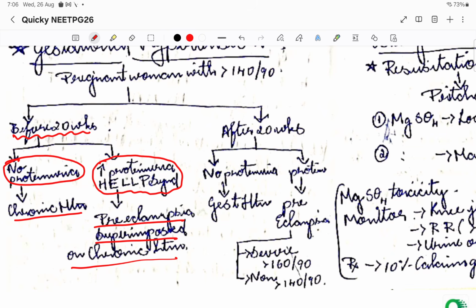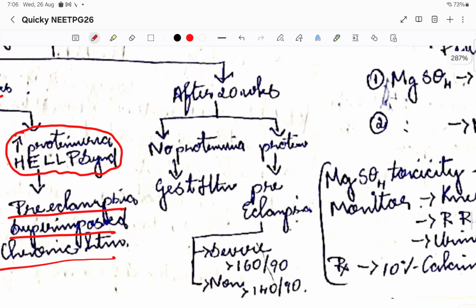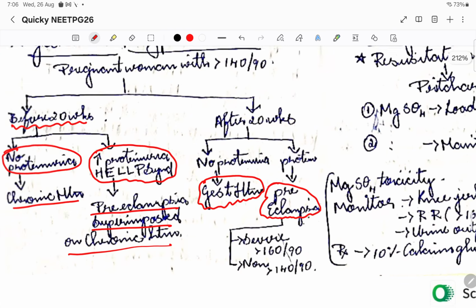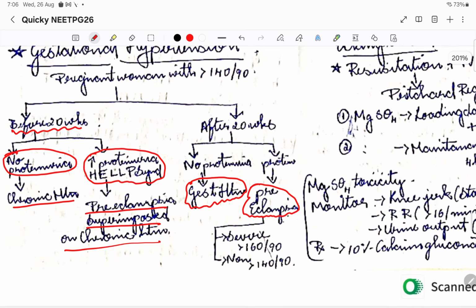Whereas coming to after 20 weeks, if there is no proteinuria, then it is going to be gestational hypertension, basic gestational hypertension. If there is proteinuria, it is going to be called preeclampsia. Okay, the same thing only, but before 20 weeks and after 20 weeks.